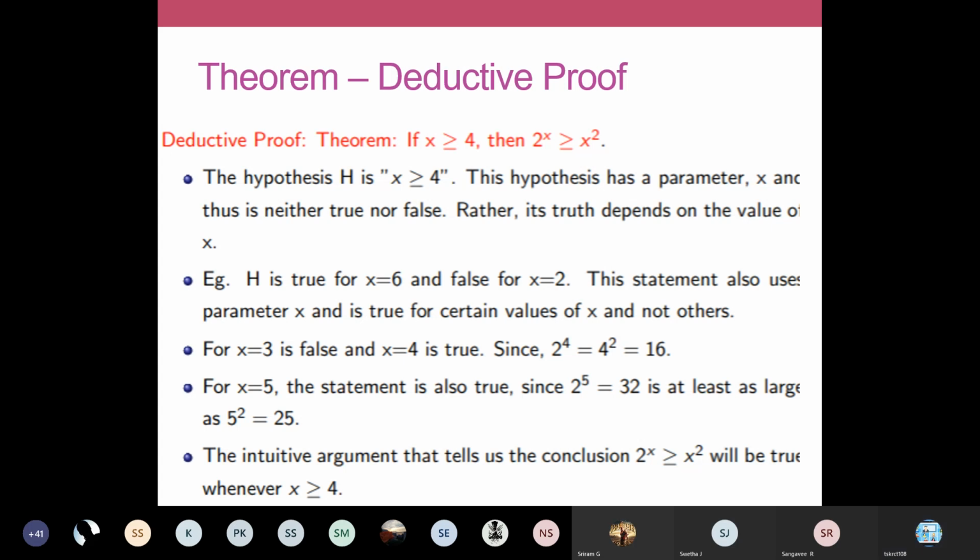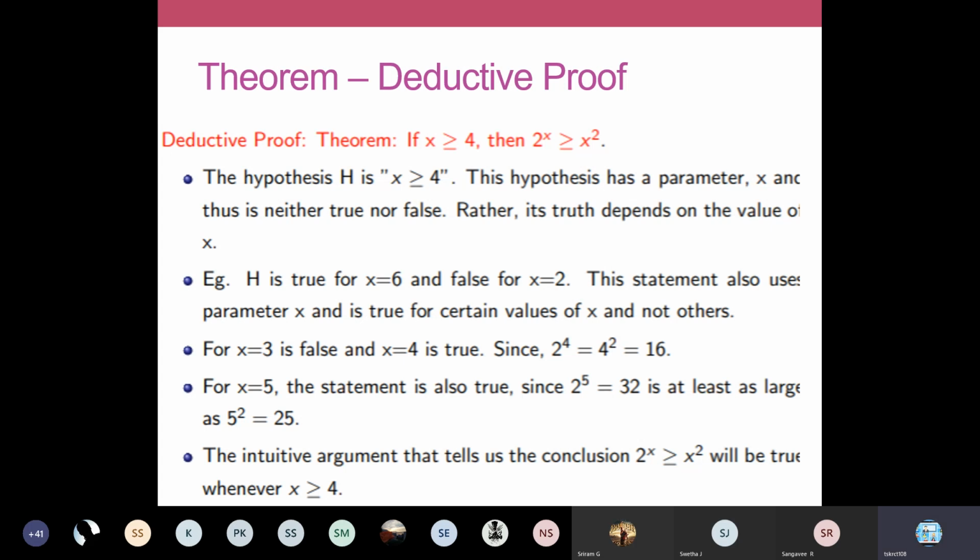For 1, if you apply 2 power 1 greater than or equal to 1 power 2, the condition goes false. Then for x is 2, I'll show in the next slide.